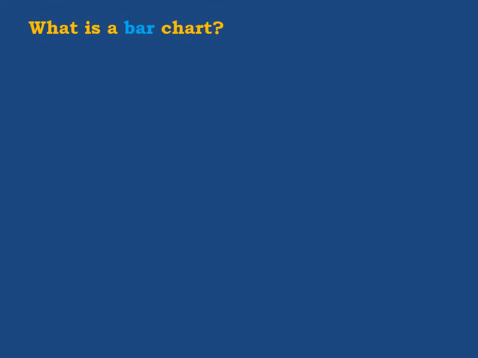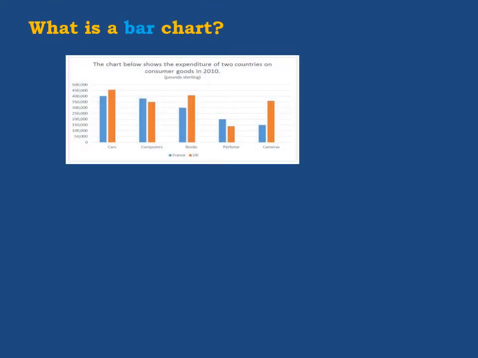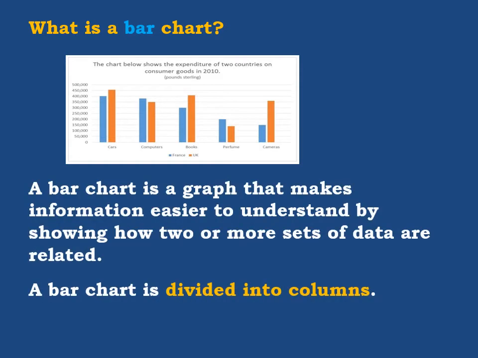Now let's start with the bar charts. What is a bar chart? Of course, this is a sample as we have seen in the previous slide. This is a sample of a bar chart. A bar chart is a graph that makes information easier to understand by showing how two or more sets of data are related.